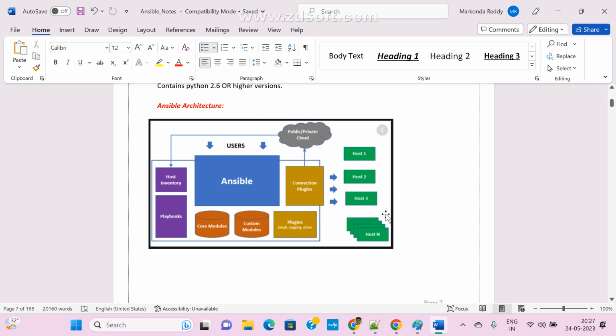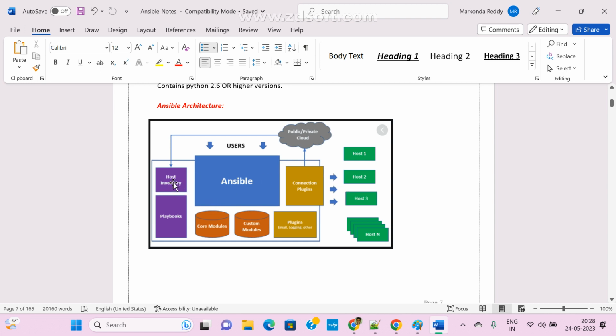The inventory file is the heart of Ansible. Without a host inventory file, we cannot connect with your host machines.